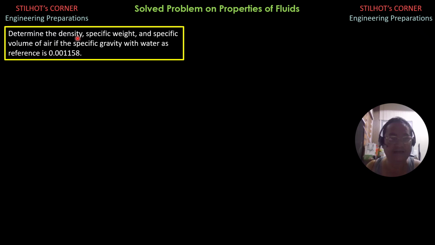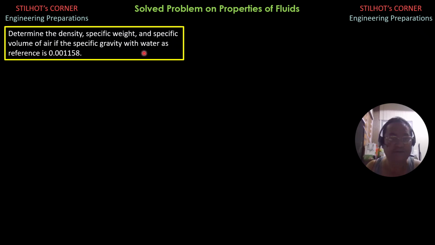By the way, specific gravity is also equal to the density of the substance over the density of water at normal temperature.